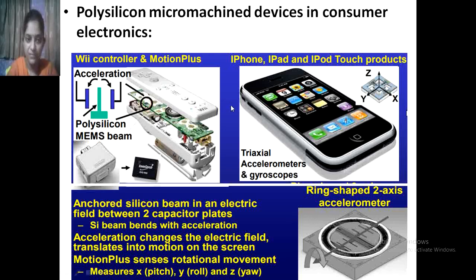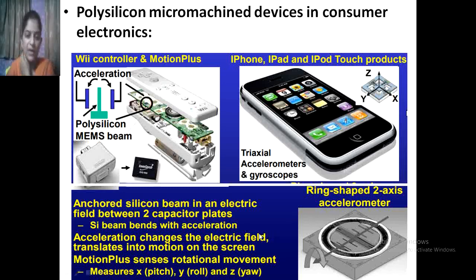Then here in iPhone, iPad and iPod touch products, you see here this triaxial accelerometer and gyroscopes are used in our smartphones or iPhones. A ring-shaped 2-axis accelerometer is used here, which will sense left, right, up and down.